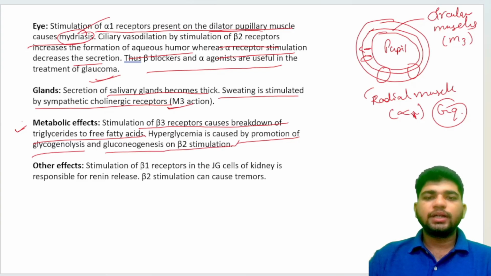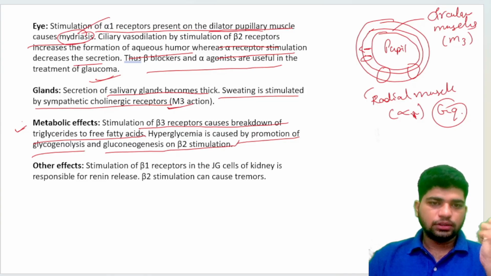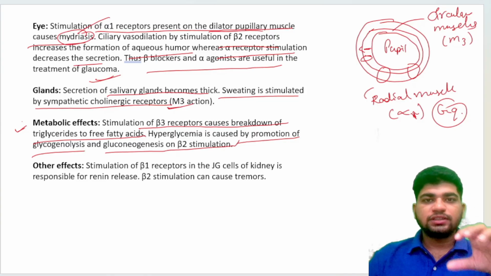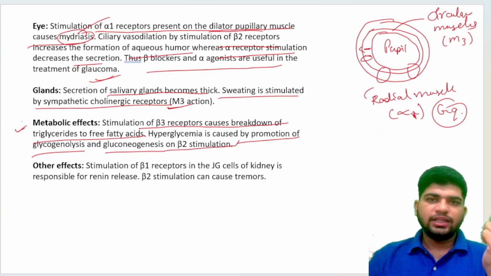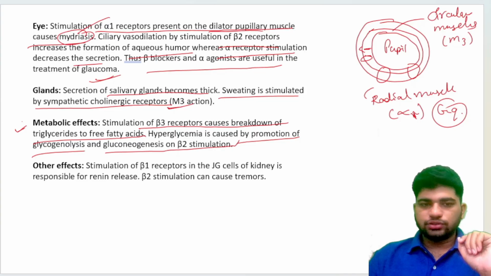There is hyperglycemia because at the time of sympathetic condition, what does your body want? Your body wants more sugar. That's why it will promote glycogenolysis, that is the breakdown of glycogen, as well as gluconeogenesis, that is formation of glucose from fats, proteins, amino acids, whatever it is. That is through beta 2 stimulation.